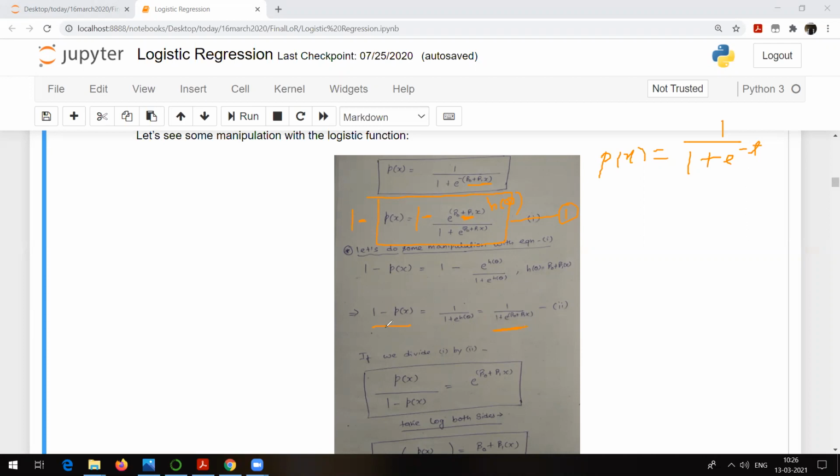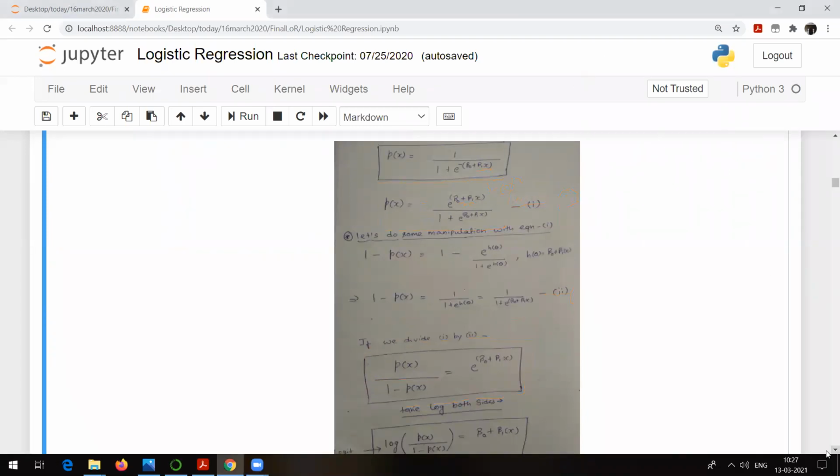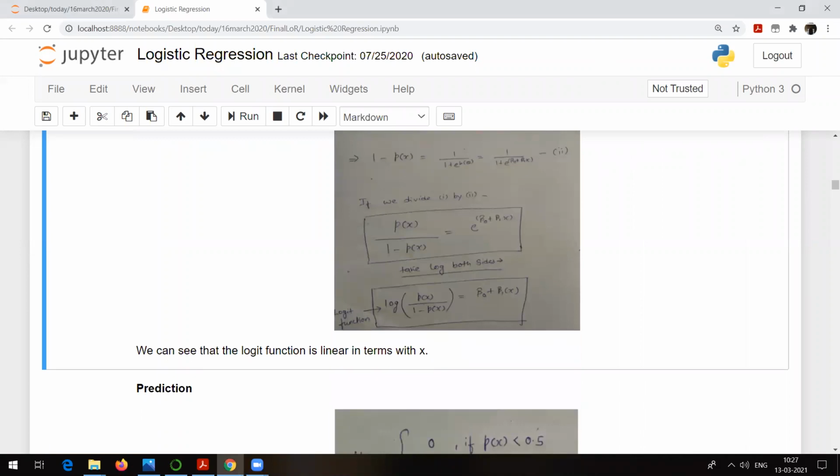This is what is going to happen. This is equation 2. Now if you divide equation 1 by equation 2, that is p of x divided by 1 minus p of x, it will be e raised to power beta 0 plus beta 1x. Something like this we are going to do. And finally, taking the log of both the sides, you are going to get this particular equation.